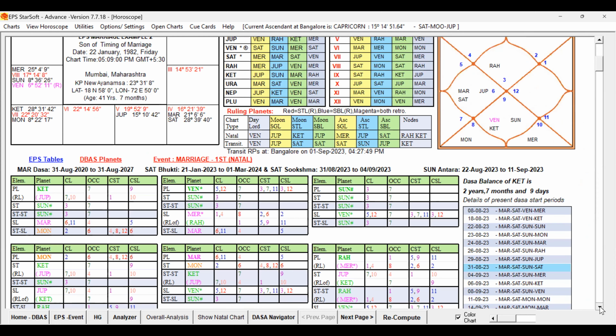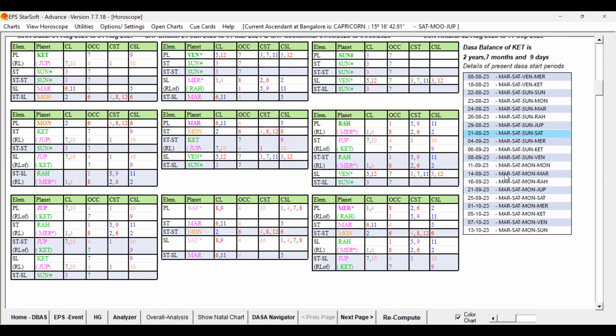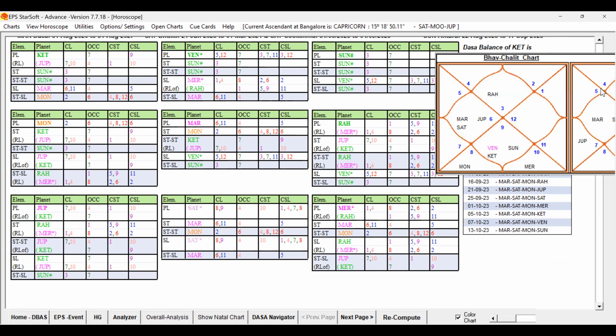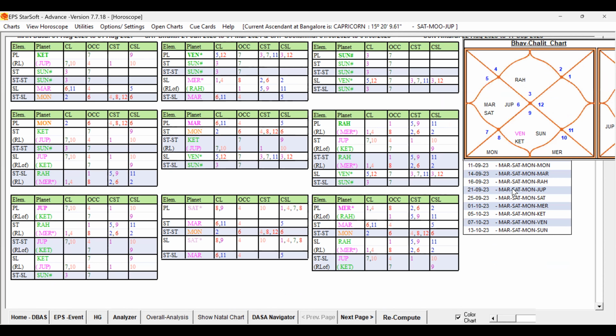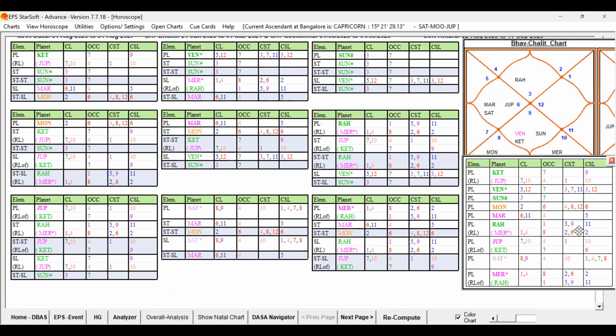I have come to the home page. Now we are going to check the destiny. Destiny, before that, let me open that chart. Let me keep it here. And self-significator, you can keep it here, right? And we have to check the destiny.